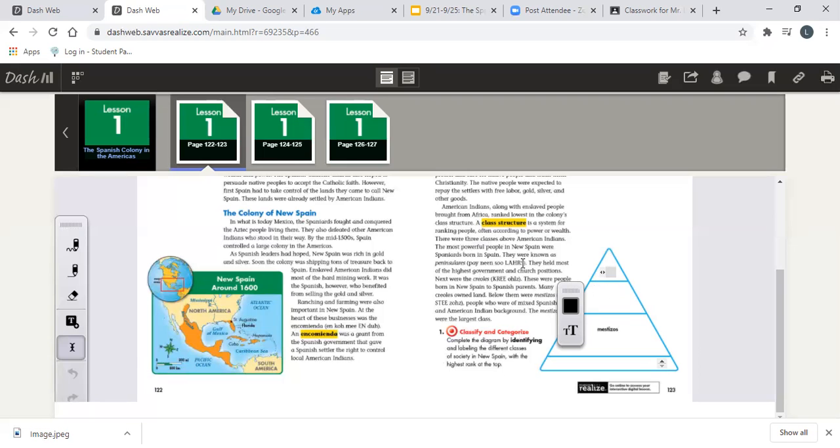Peninsulares were basically Spaniards that were born in Spain, but they explored and immigrated to the New World. And then now you have the second class, which were mixed, not mixed people, but they were the kids that were born in the New World, but both of their parents were from Europe or from Spain. Who were they? What was that name? And then the third example are the mestizos, which are the mixed people. They had mixed Spanish and mixed American Indian blood. And who was at the bottom? You can find the answers in this paragraph.